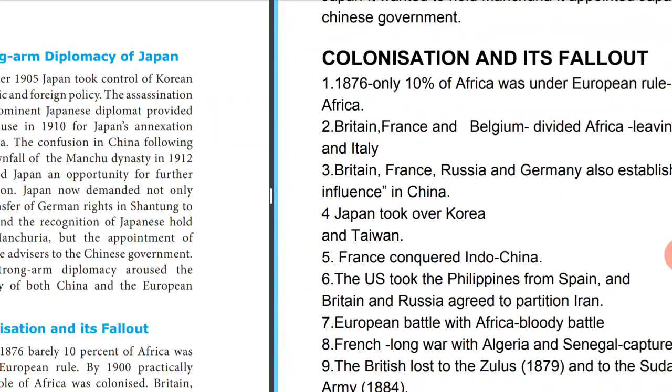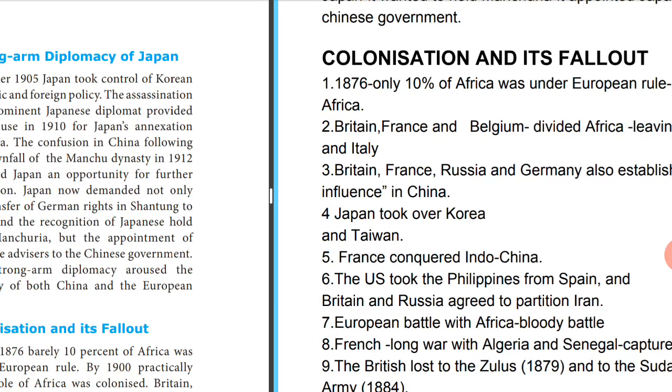Now, the first one was about Africa. So in Africa, three main powers were there: Britain, France and Belgium. Now in China, who are the main powers? Britain, France, Russia and Germany. All of them were influencing China. Japan, what was Japan doing? It took over Korea, that's what we studied, and Taiwan. So that was Japan's state.